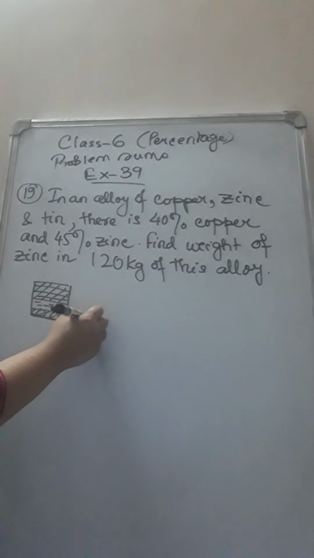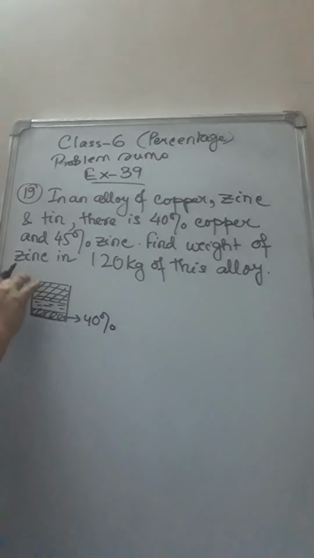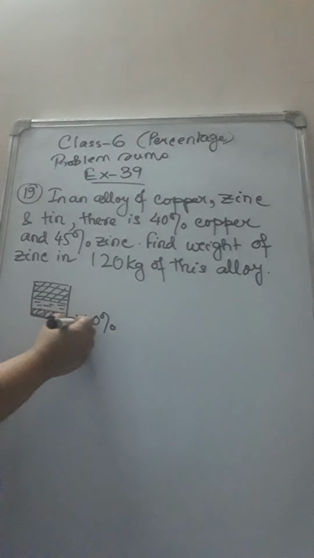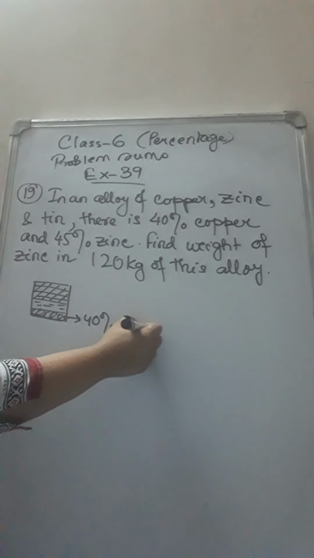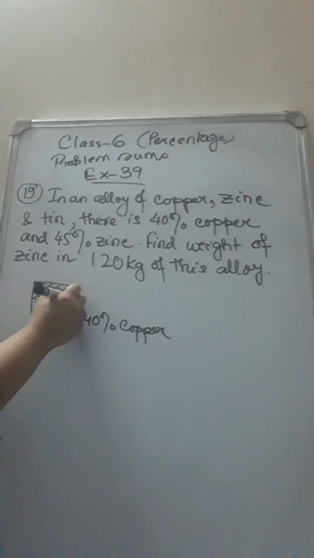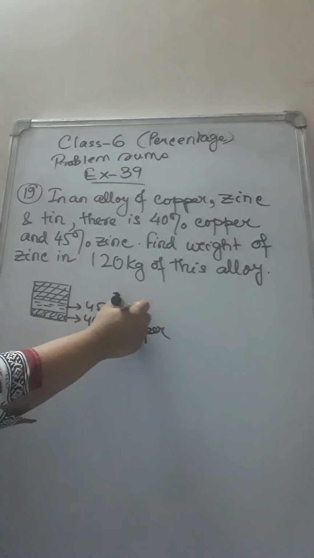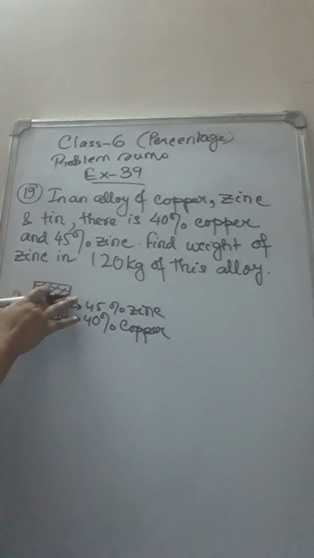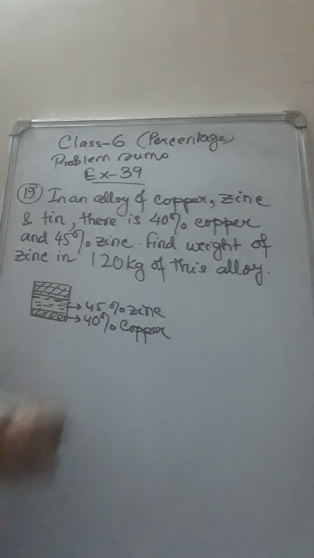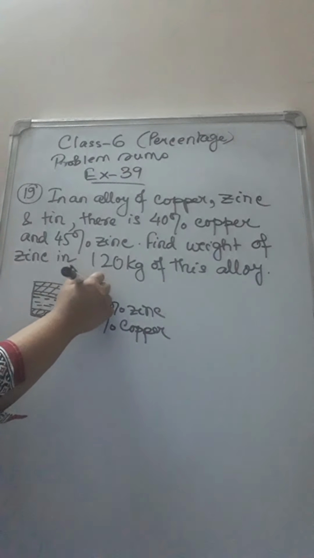40% copper is present. So the total is known as 100%, the total alloy. Out of that, 40% is copper, 45% is zinc, and the remaining is tin.